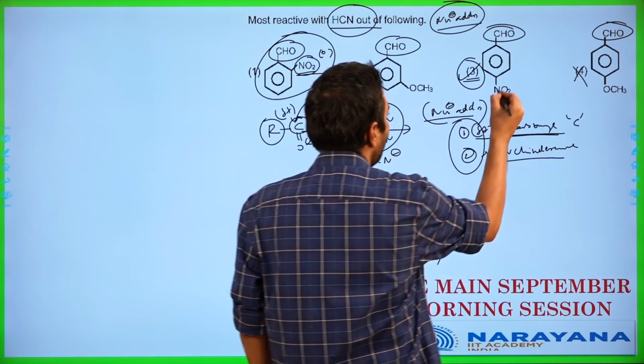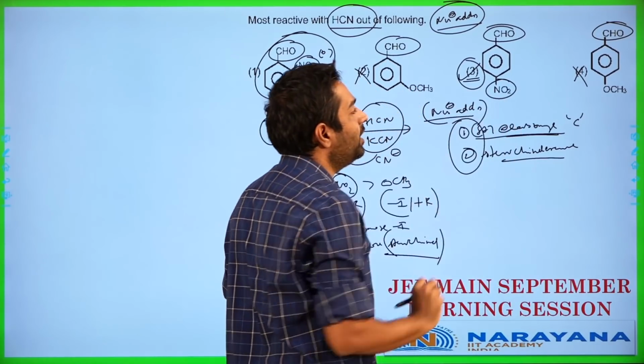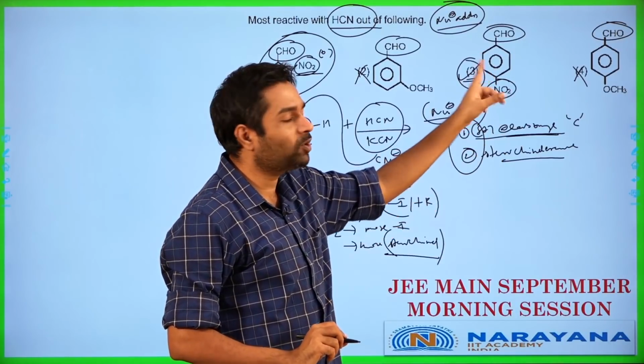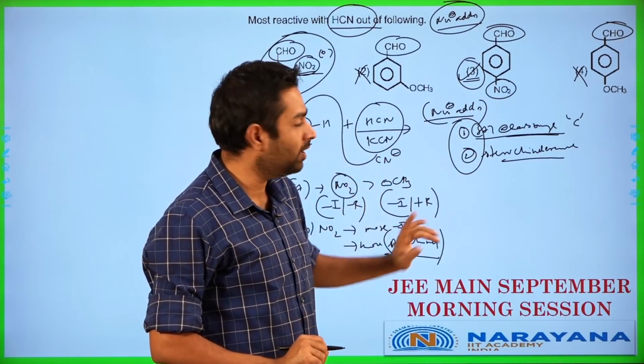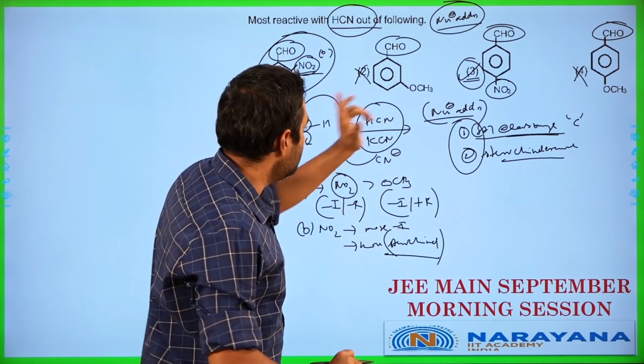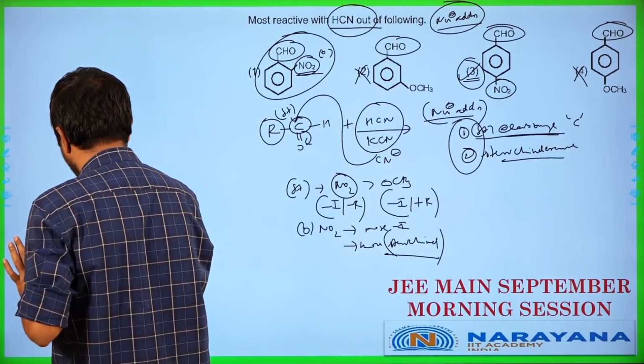Because with the nitro at the para, the resonance is also going to be very good from the para location. So both delta plus and the steric hindrance aspect wise, option 3 is going to be the winner here. So when I consider both factors together, option 3 works out as a winner in this case. So the answer for this question works out as option 3.